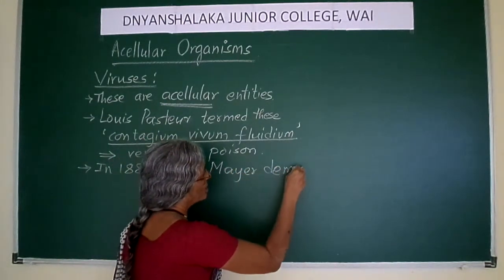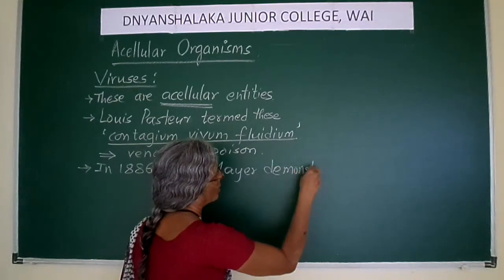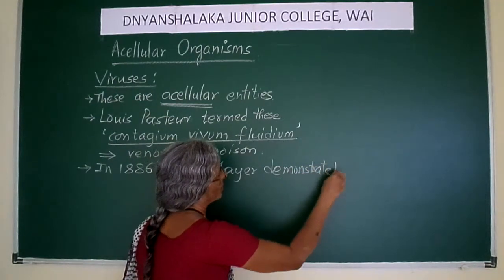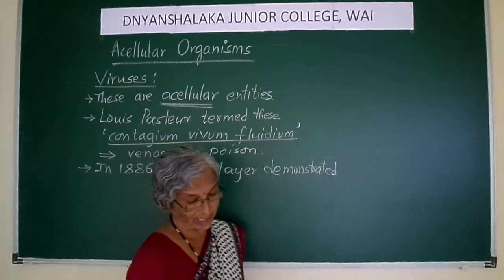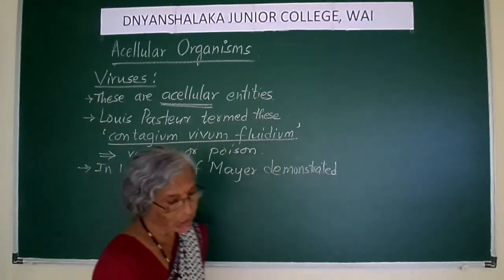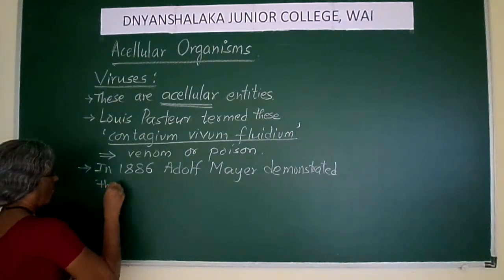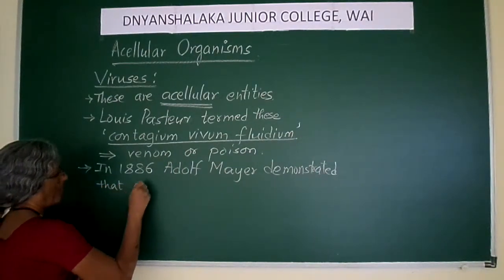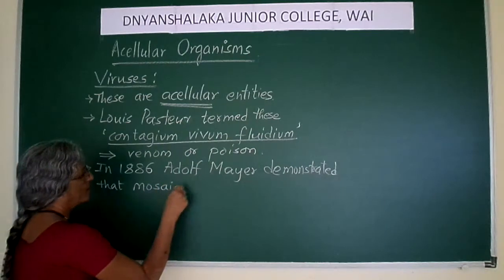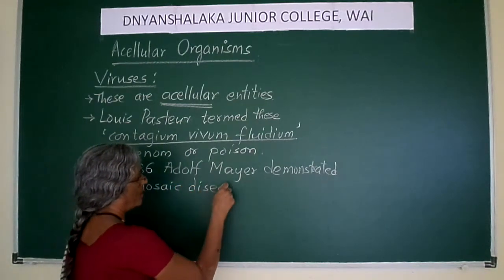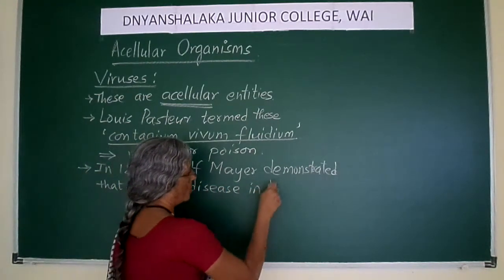He demonstrated the mosaic disease in tobacco.